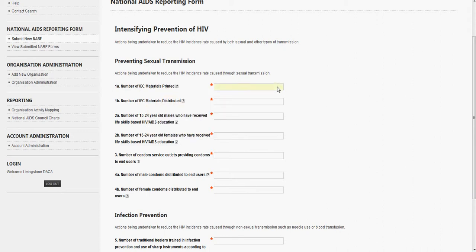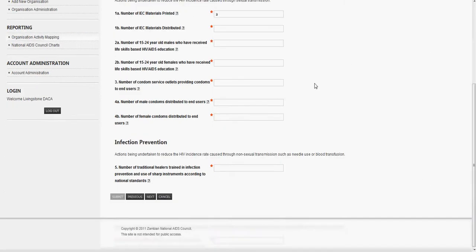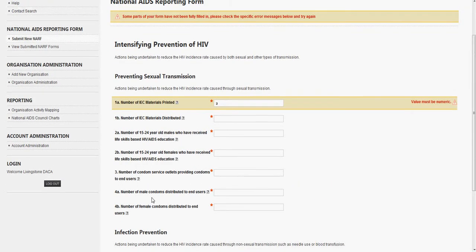Also, what this system does is it validates data. So if I put a letter in there, which is not a numeric value, obviously, and click Next, it will actually validate that data and say, sorry, the value must be numeric. And so to be able to submit this NARF, you have to pass these validation checks.